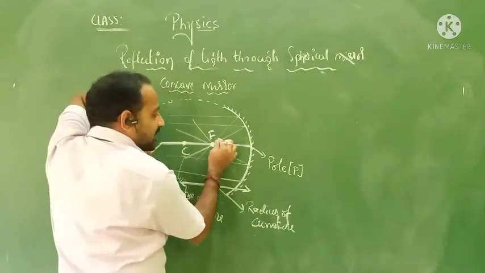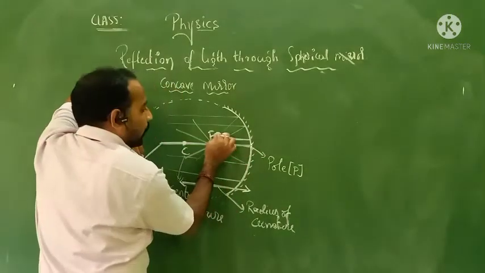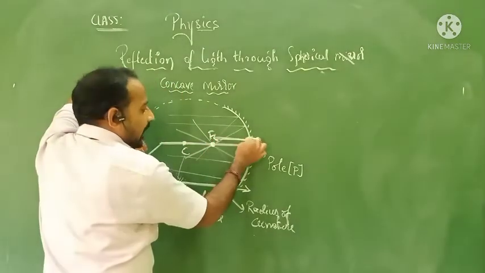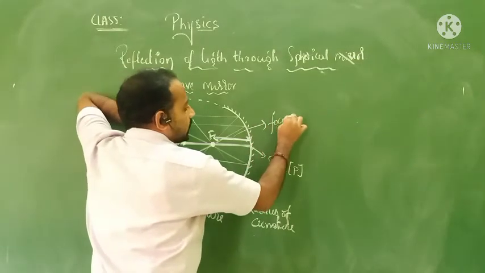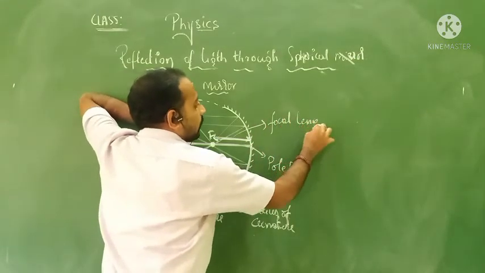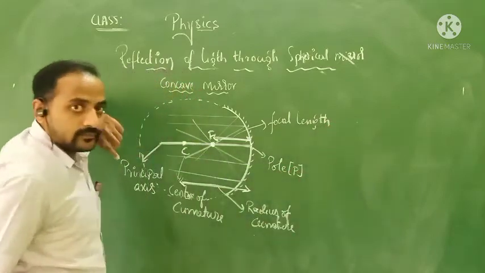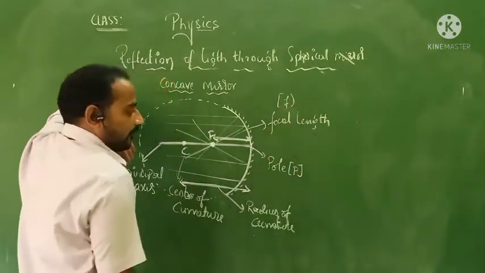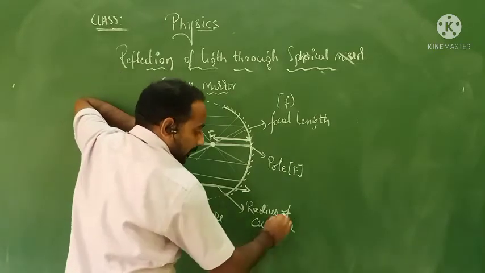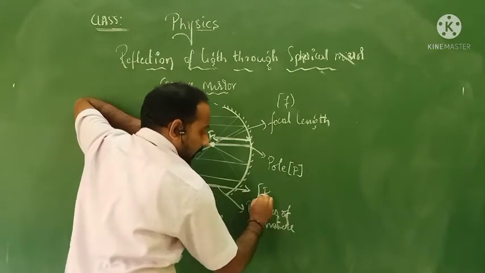Similarly, the distance between the focus and the pole we call the focal length. It is indicated by the small letter f, and the radius of curvature is indicated by the capital letter R.